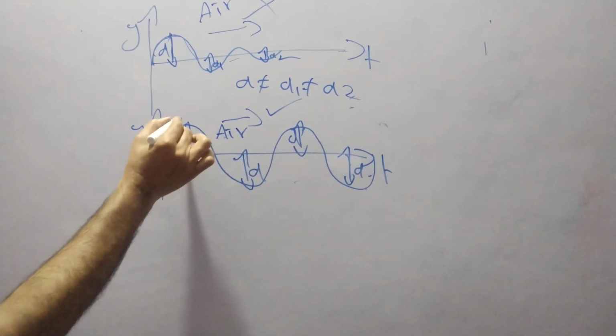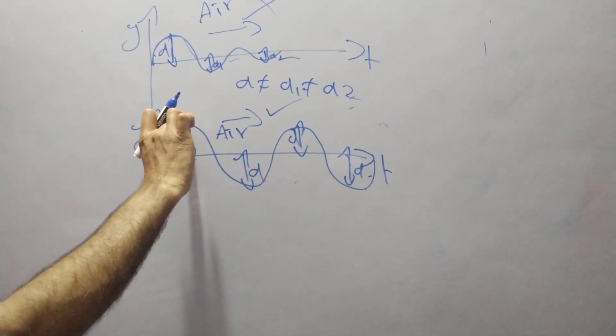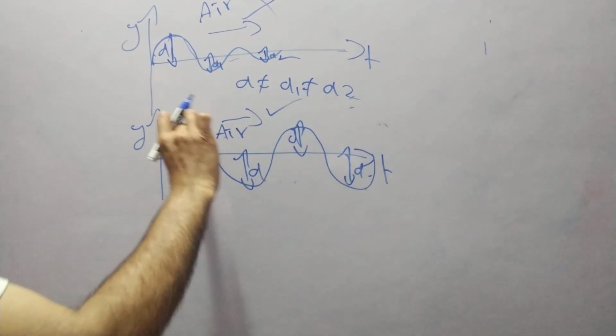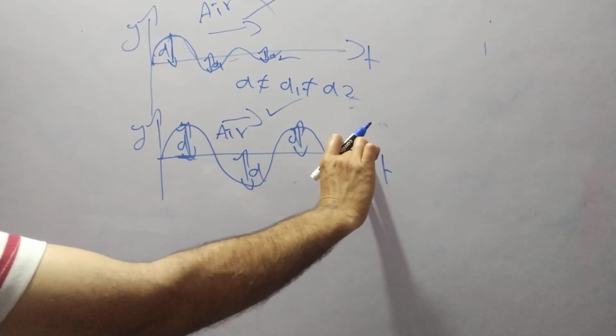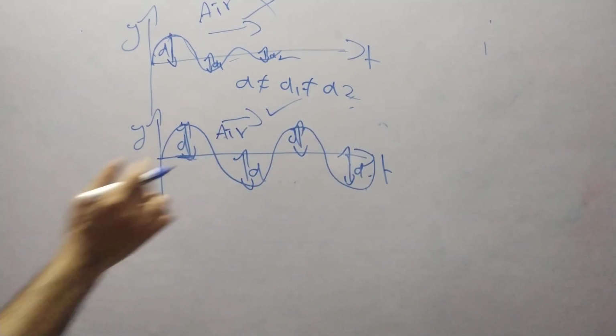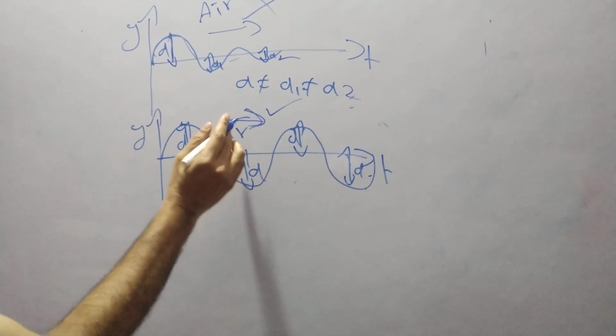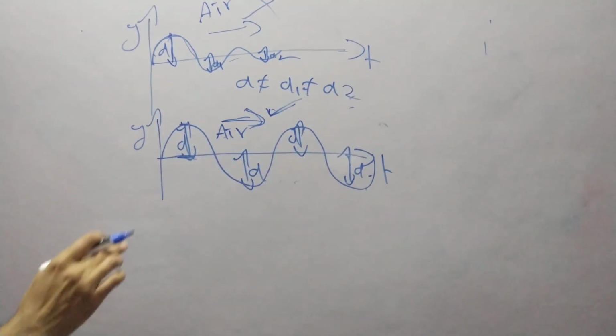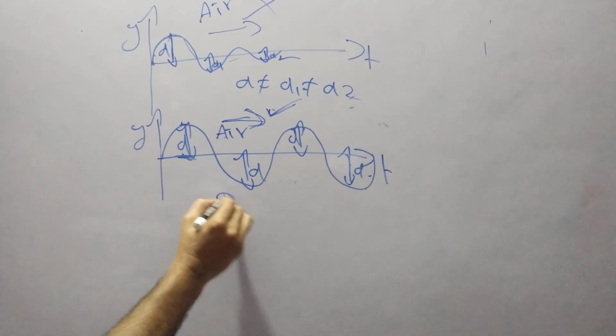This is the mean position, this is the peak position, so the distance from the mean to the peak position is the amplitude. The direction is the same and it moves continuously. So this type of wave is known as a progressive wave or traveling wave.